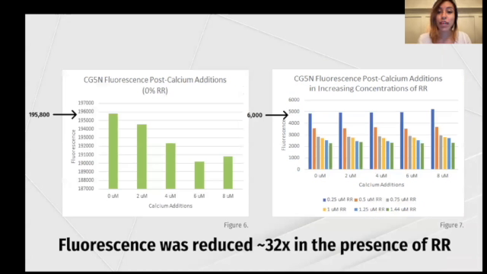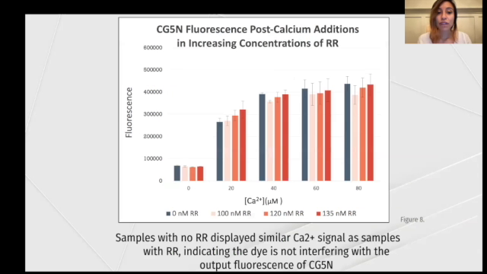Primary experiments showed that all concentrations of ruthenium red were quenching the signal of calcium green 5N, making it impossible to accurately measure calcium. It was necessary to ensure that the dyes were functioning properly and accurately measuring calcium. After lowering the calcium concentration tenfold into the nanomolar range, we were able to get accurate calcium readings.